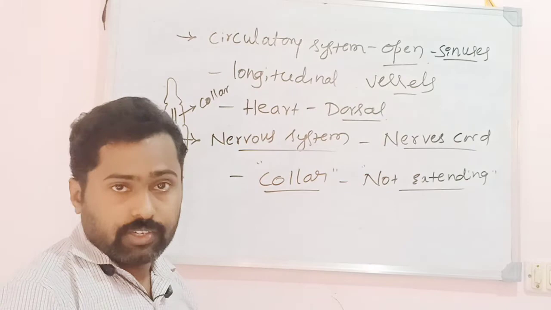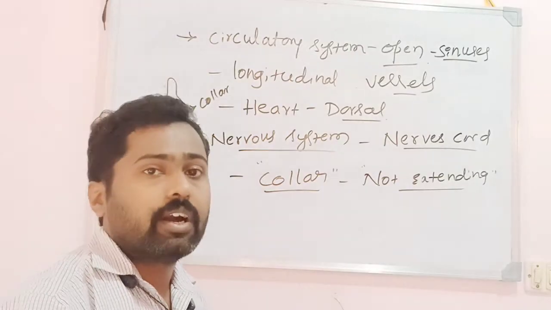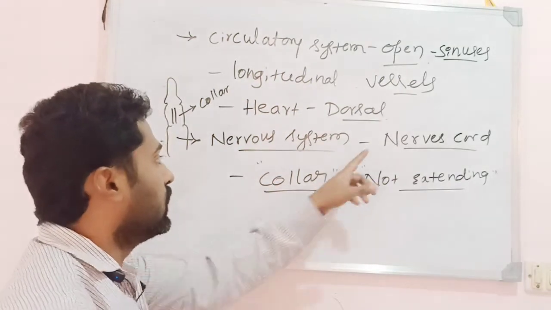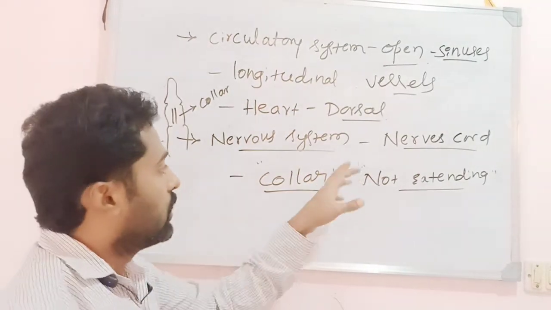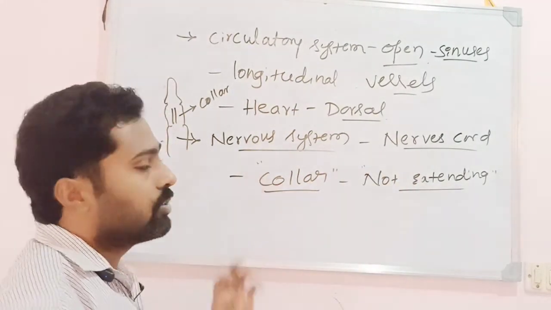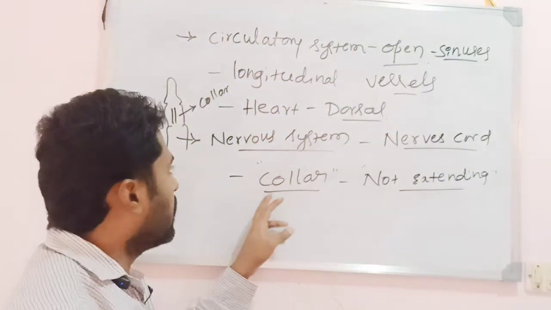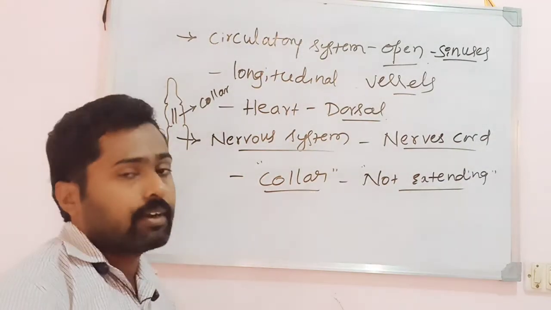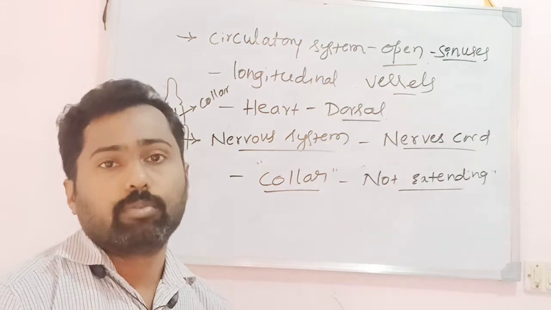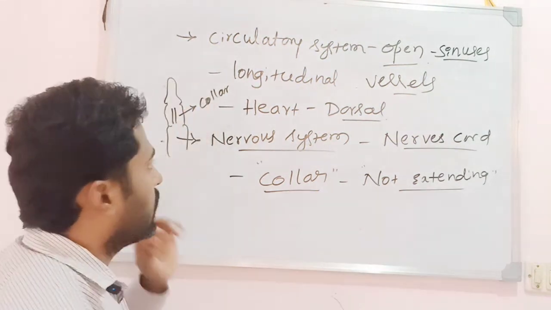Hence, there is a mixture of characters that can be seen, both a chordate character as well as a non-chordate character in the nervous system. A tubular nerve cord is found in the collar region but not extending throughout the length of the body. Okay, so this is about the nervous system.